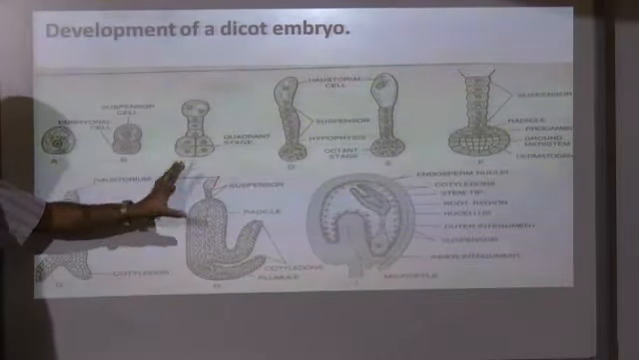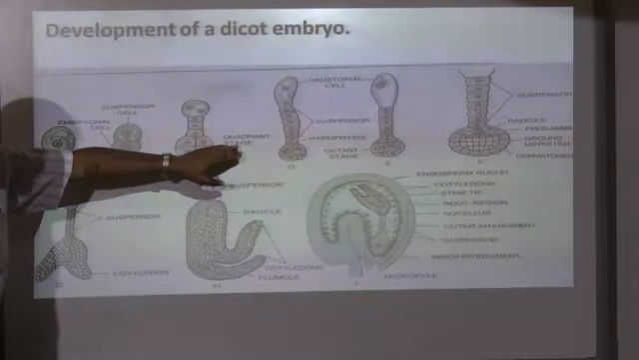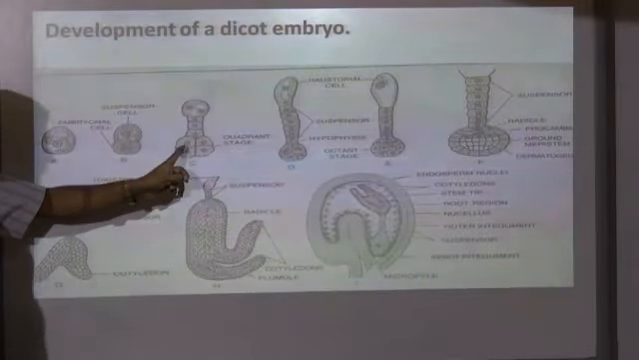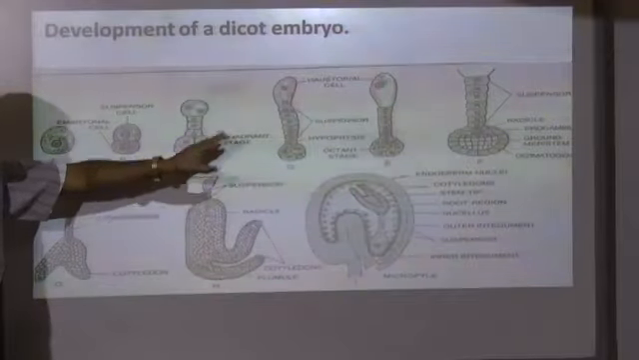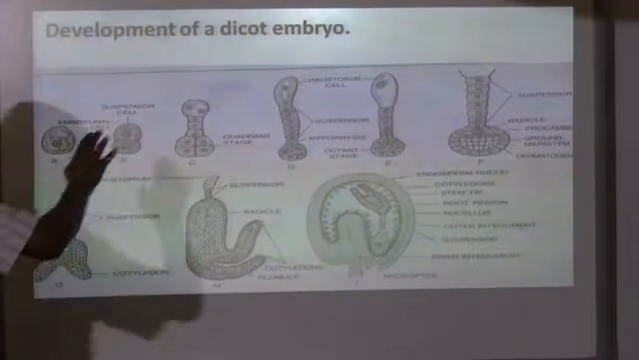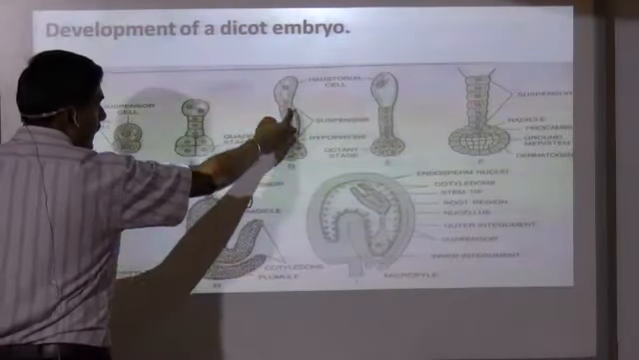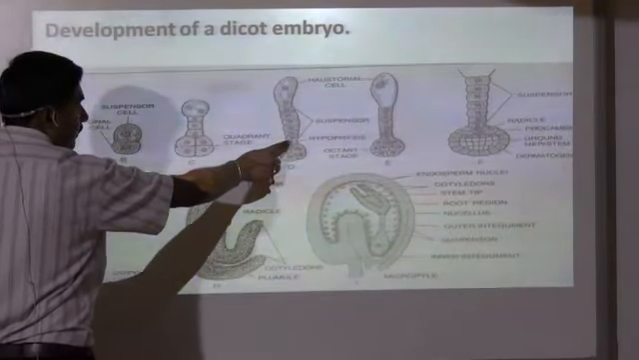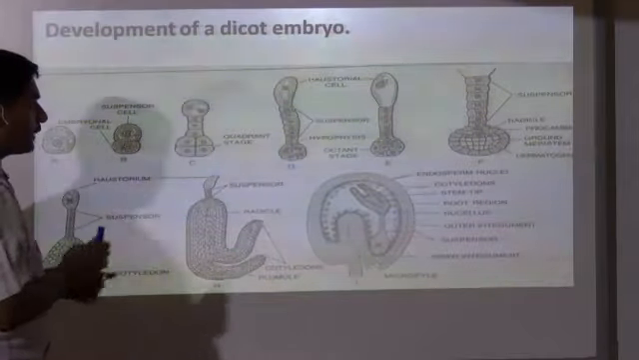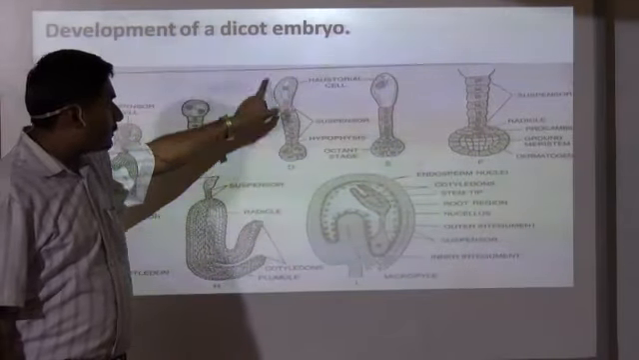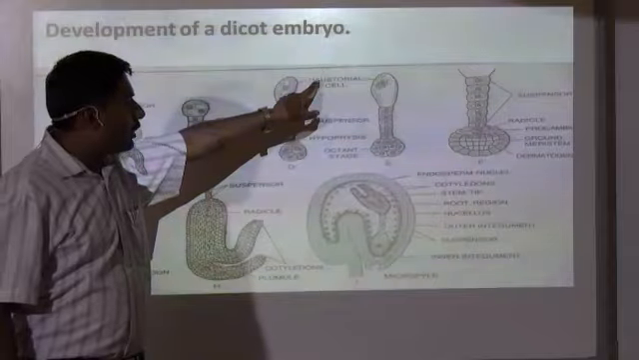Mitotic division will take place, and then it forms a quadrant stage. Quadrant stage means that four cells have got formed. At the same time, the suspensor cell will further grow, and an array of cells will get formed, 1, 2, 3, 4, 5, 6, 7, depending upon the species. And then the last one will form the haustorium cell.